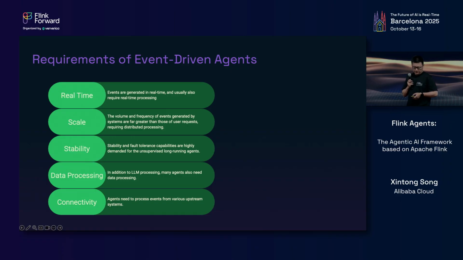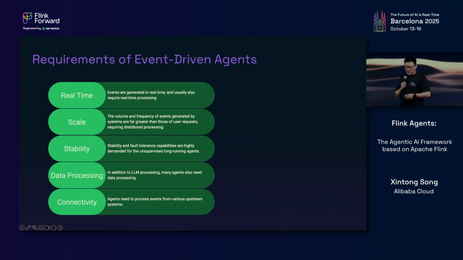And the third is stability. Unlike conversational agents, where if anything happens you can just retry the request, event-driven agents are usually long-running. They run 24/7, typically unsupervised and distributed. So there's a high demand for stability and fault tolerance capabilities.